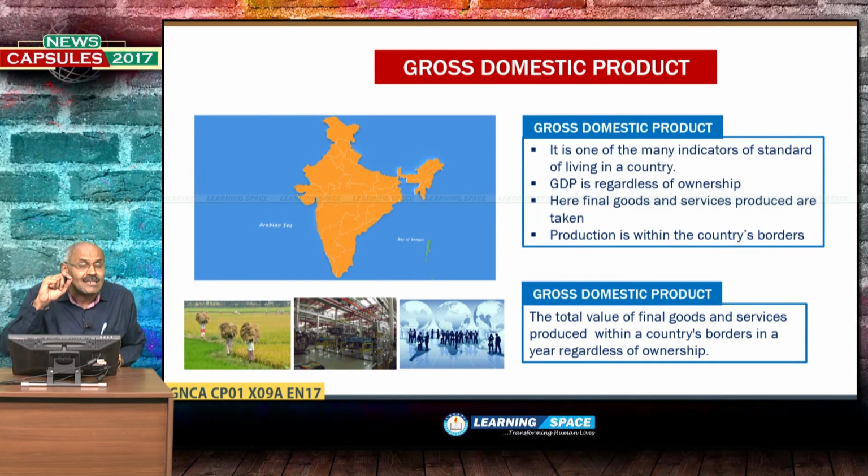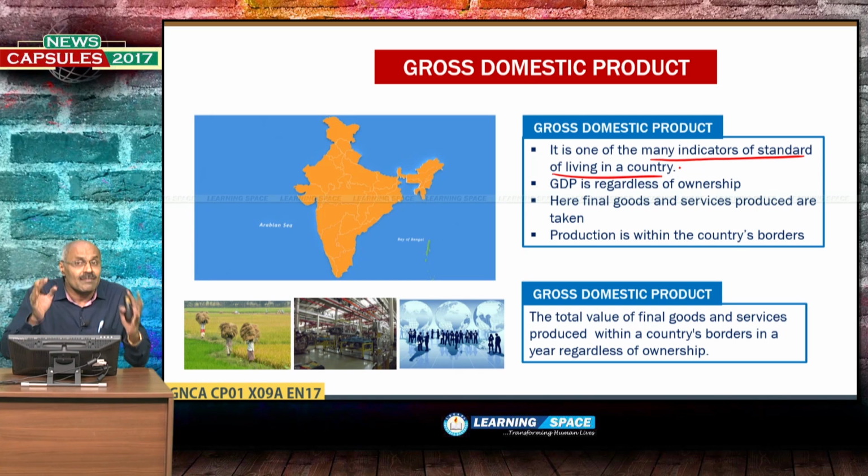And if you look at gross domestic product, after learning about the primary, secondary, tertiary sectors, gross domestic product is one of the many indicators of the standard of living in a country. It is only one of the many indicators, and it is regardless of ownership, and at the same time final goods and services produced are taken, and production is within the country's borders.